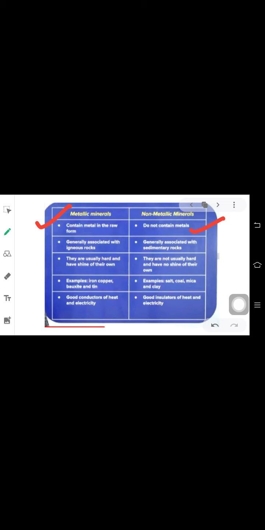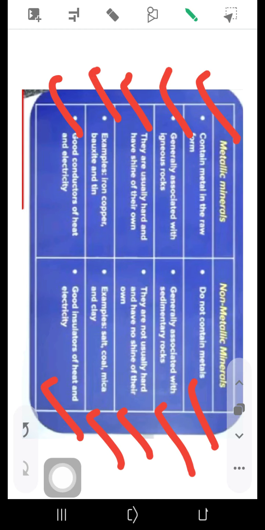Metallic minerals are generally associated with igneous rocks, and non-metallic minerals with sedimentary rocks. Metallic minerals are usually hard and have a shine of their own. Non-metallic minerals are not very hard and have no shine of their own. Examples of metallic minerals are iron, copper, bauxite and tin. Examples of non-metallic minerals are salt, mica and clay. Metallic minerals are good conductors of heat and electricity, while non-metallic minerals are good insulators of heat and electricity. So you have to remember this question. It can come for 3 or 5 mark differentiation.